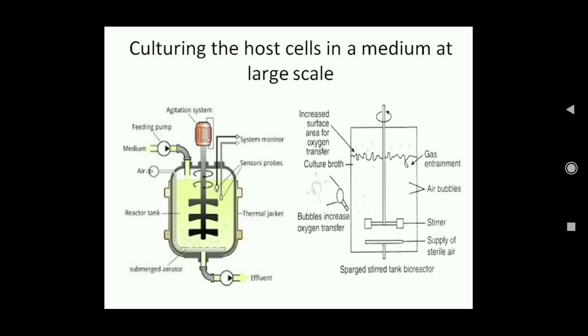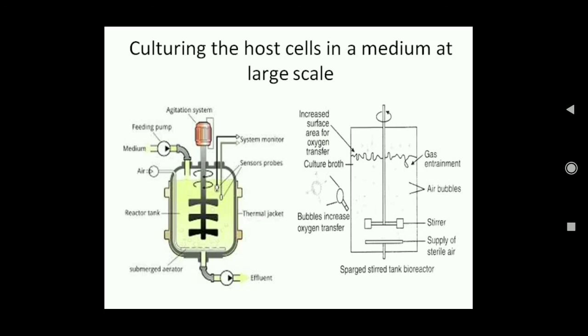First, as you can see here, an agitator system. The agitator system is basically to rotate or mix the contents, so that air can mix into this culture medium where the bacteria or the host cells are growing. Then there are different types of sensors, tubes from which medium is put inside and the effluent is taken out. Then there are different monitors to find out whether the pH and the temperature are at the optimum level or not.